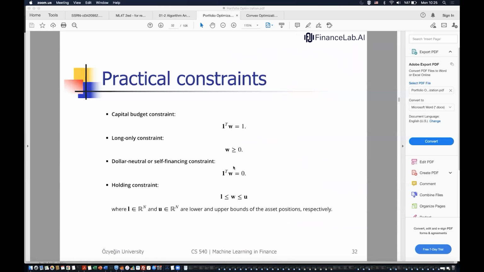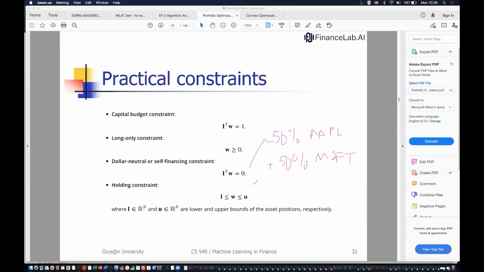Another case is the self-financing portfolio. In a self-financing portfolio, we assume that longs cover the shorts. And in this case, the result is 0. So for instance, we don't have any money. By borrowing money, by shorting 50%, assume that for 50% we short, in this case, Apple. And with the money that we get from shorting the stock, we long another stock, 50% Microsoft. So in this case, we make these long and short trades without putting in any money. We use the money from the shorting to buy the Microsoft.